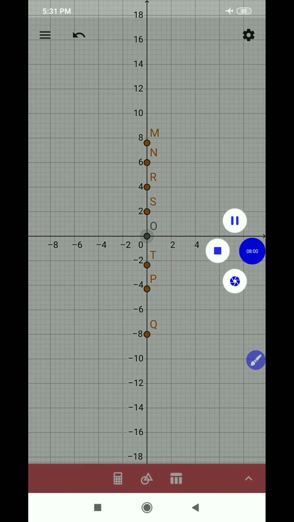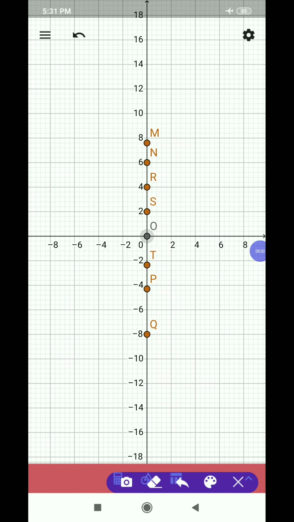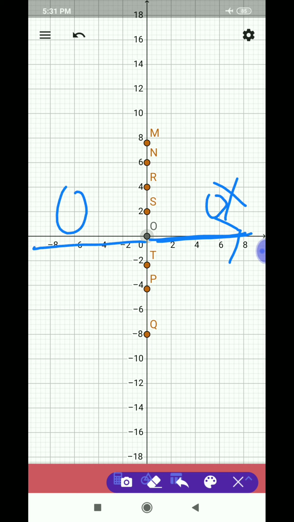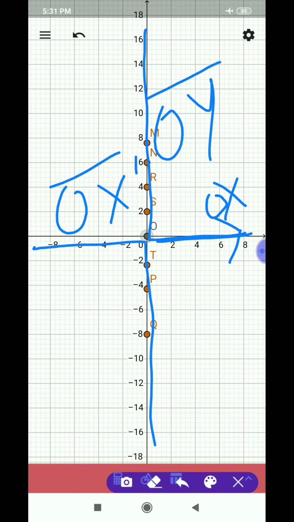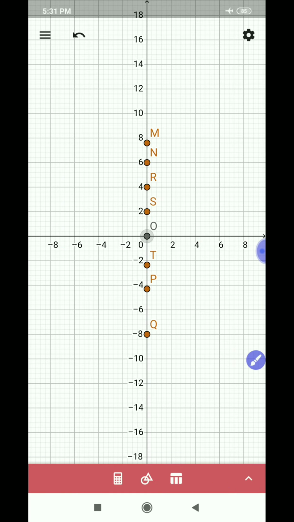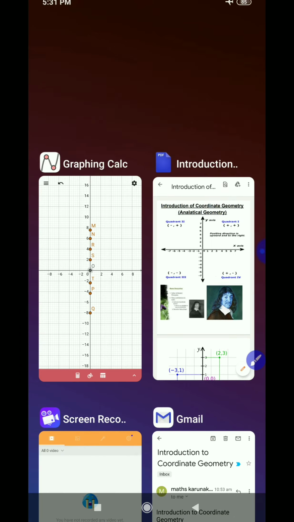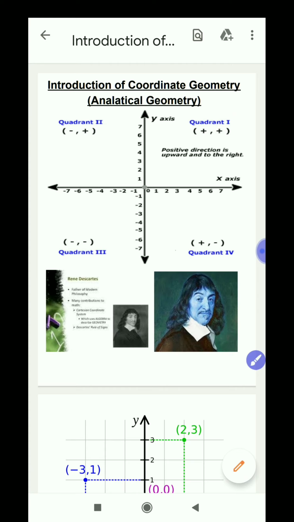One more thing, dear students, this positive part is the OX part. What about this negative part? This is called the OX dash part. And this positive part is called the OY part. And this negative part is called the OY dash part. What did we learn here? Let us recall.